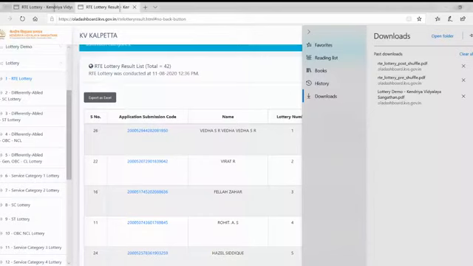Yes, it has come. Next, the RTE lottery list is there. Okay. So you can see that it has come up to number 42 in the waiting list.